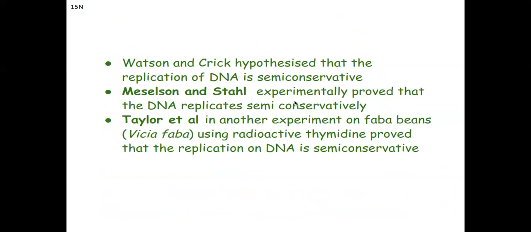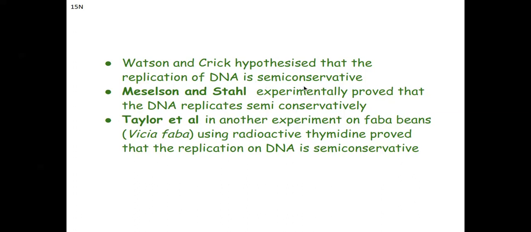So which of these three models is accepted? Watson and Crick hypothesized that DNA replication should follow the semi-conservative model. And the proof that it is indeed semi-conservative came from scientists such as Meselson and Stahl. Their famous experiment proved that DNA replication does take place semi-conservatively. So, what about the other two models? Due to lack of evidence, the dispersive model and the conservative model are not accepted.